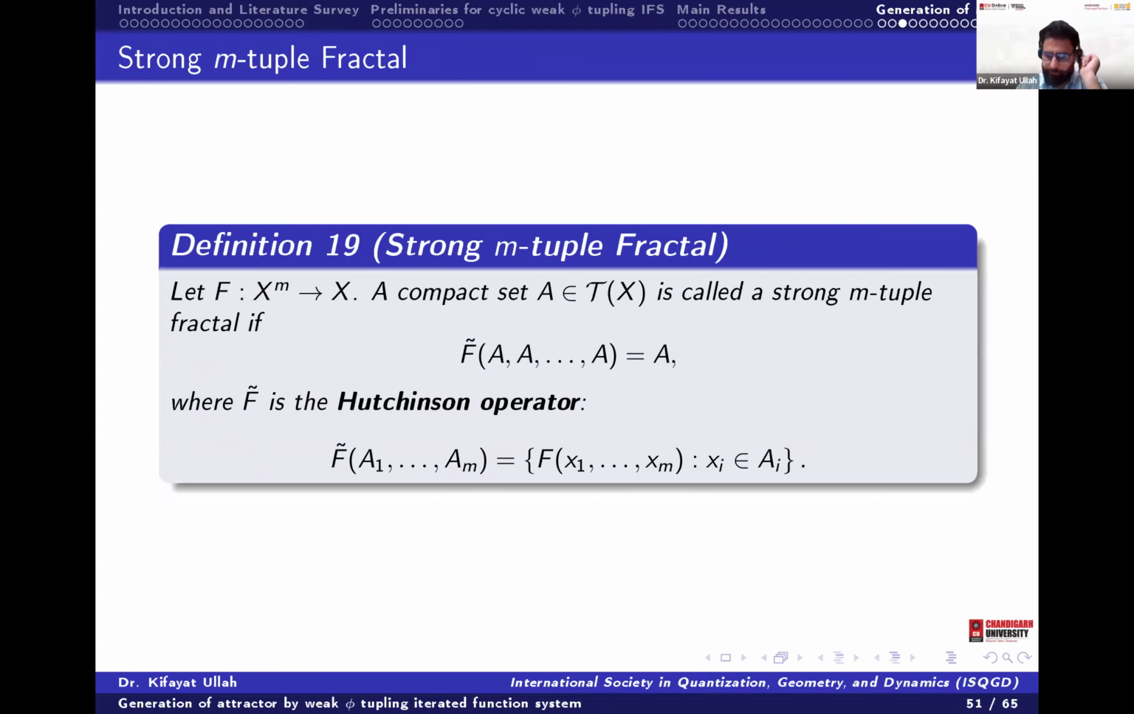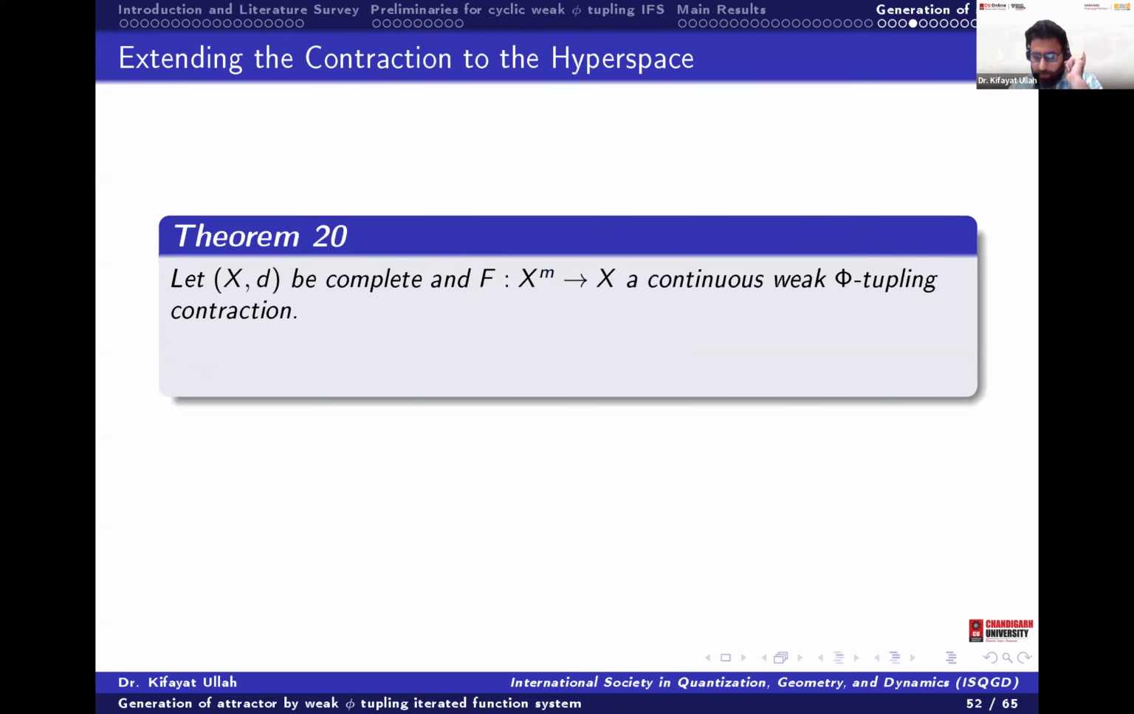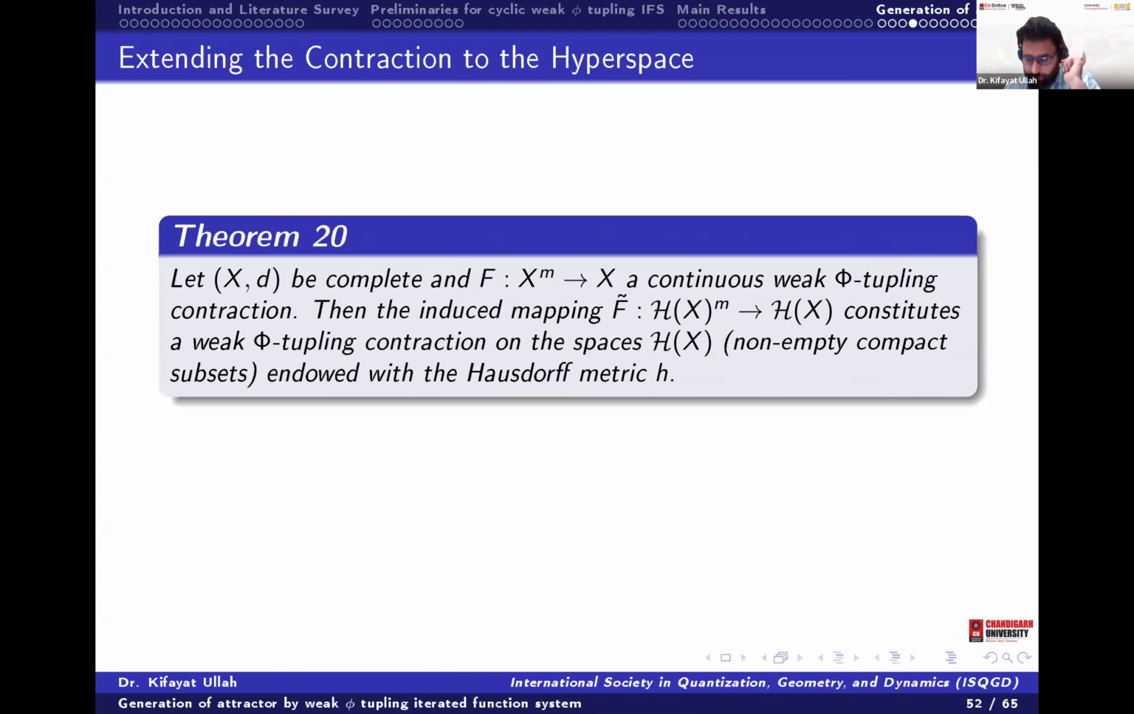Okay, so we will define, by the Hutchinson operator, this F tilde, and we will show whether it has a fixed point or not. That will be a set. So here we have (X, d) a complete metric space, and F is a function from X^m to X that will be a continuous weak phi tupling.